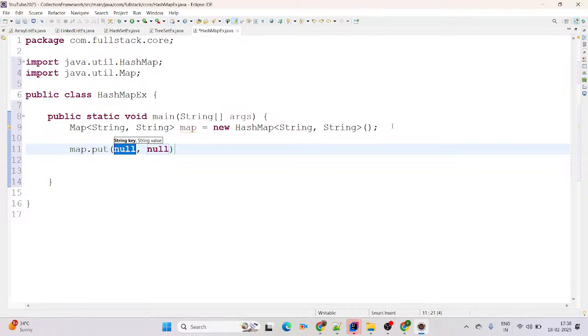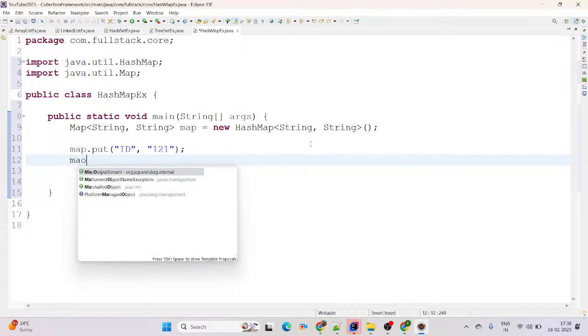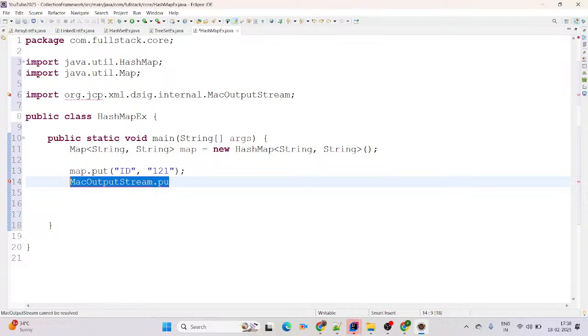I am using map.put, and this is the key: ID, and the value 121. This is a key value pair, and key must be unique, value allows duplicates. Then again map.put, key name and value Swara.